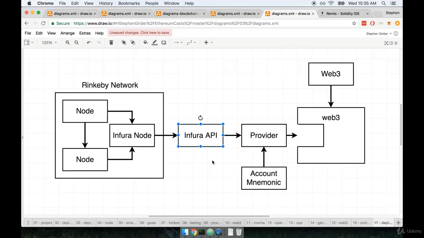It gives us the ability to get access to a node that is hosted on the Rinkeby network by Infura. Essentially, think of Infura as being our portal beyond Web3 into the Rinkeby network. The company that runs this Infura API also has nodes that are available on the main network, on Ropsten, on Kovan, and basically all the public networks involved with Ethereum. So it's a very easy way to get started with deploying and accessing the network.